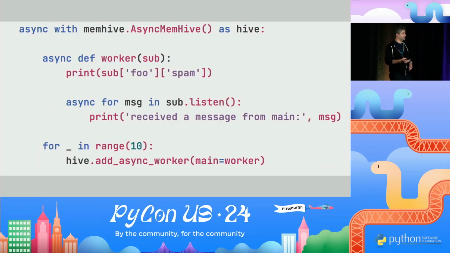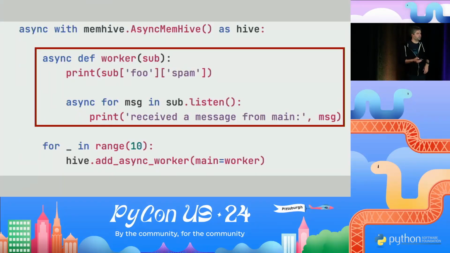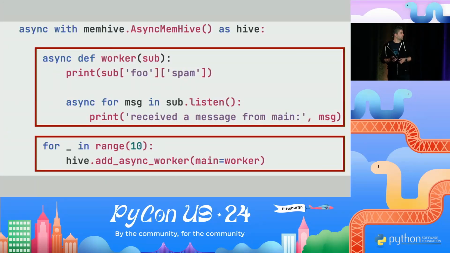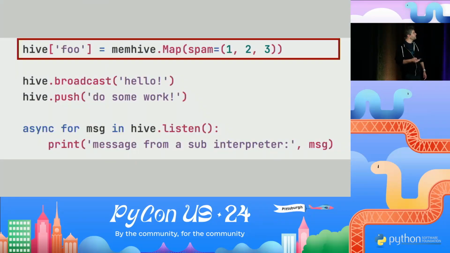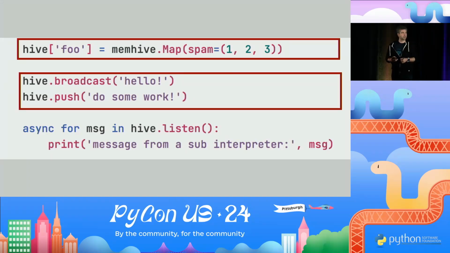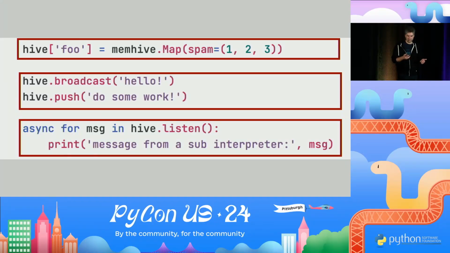So here we create MemHive, and then we define the actual asynchronous worker that we're going to be running in every separate subinterpreter that will each have its own async IO loop. Here we can access some shared state. We can listen on messages. We can send them. And here we're actually spawning those worker subinterpreters. We're going to be spawning 10 of them here. So this is fairly simple. And then this is the main subinterpreter in which we can initialize this shared state. We can broadcast signals to all subinterpreters, or we can push some work so that one of them starts working on the task. And then we can also listen on the messages. So this is fairly simple.